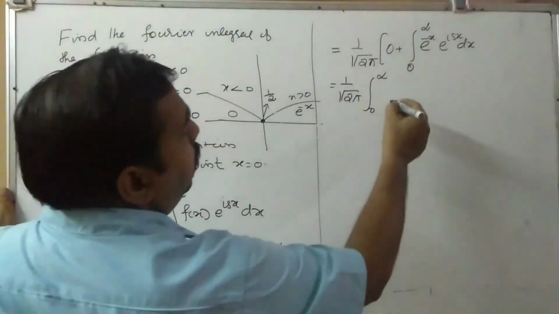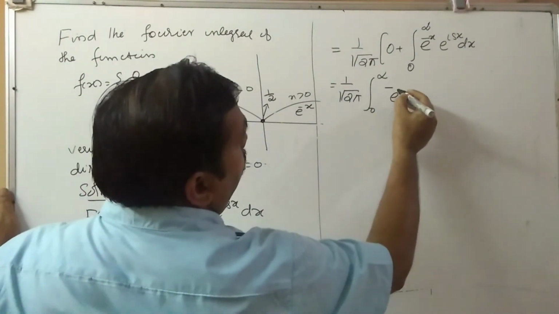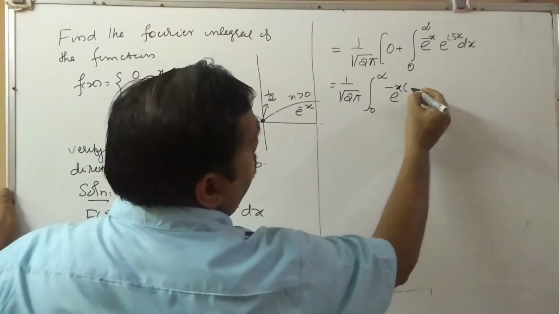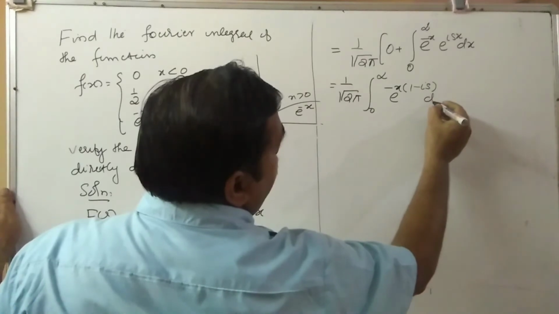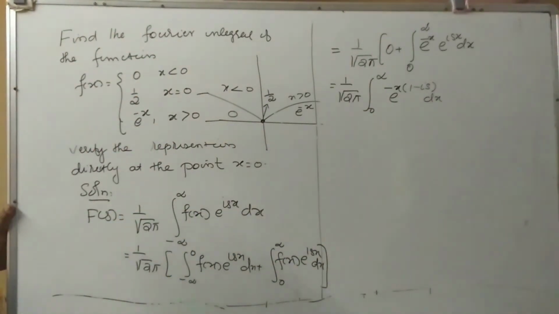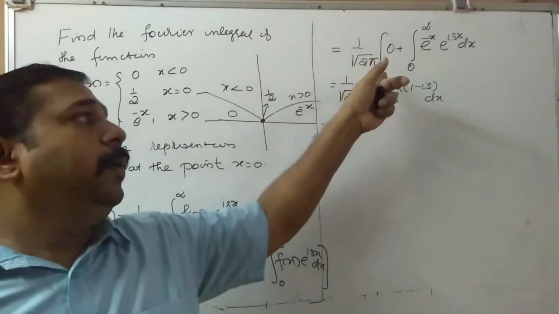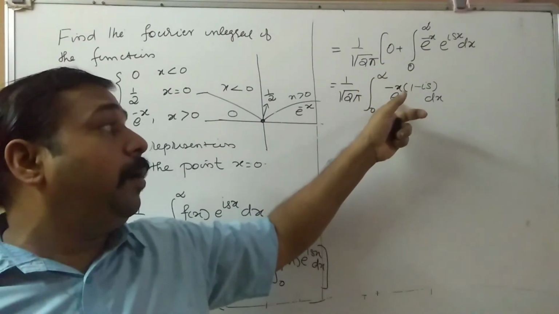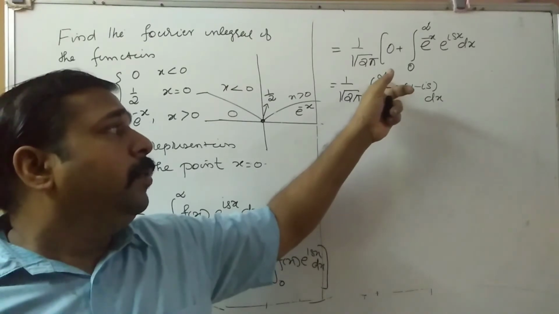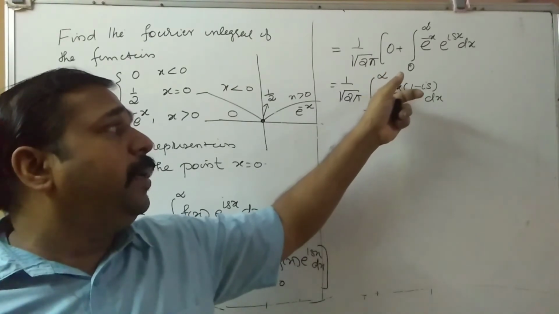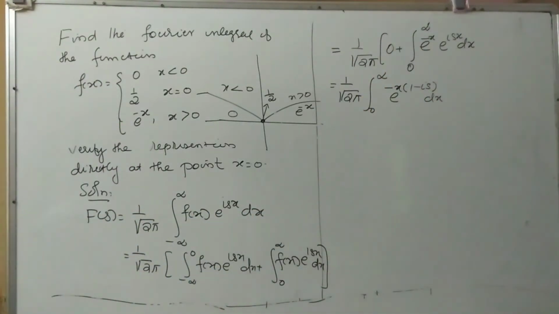So that is e raised to minus x into (1 minus is) dx. If the limit is infinity and the function is e power, you take minus common, then if you put the limit, e raised to minus infinity is equal to 0. So that is the trick.